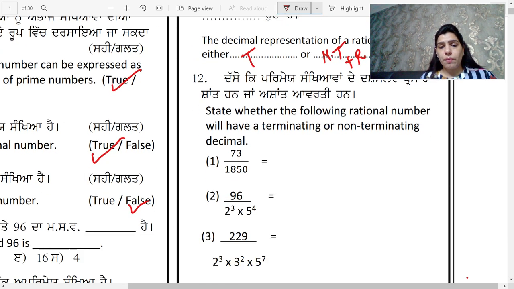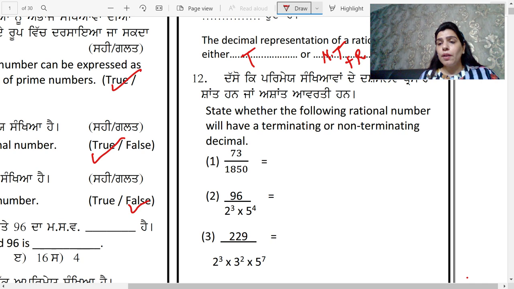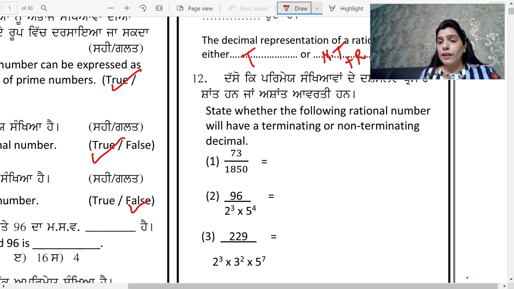Moving on to question number 12. State whether the following rational number will have a terminating or a non-terminating decimal. Again, here we will apply the same theorem that if p upon q is a rational number, then the denominator q is of the form 2 raised to the power n and 5 raised to the power m. Means it has the power bases as 2 and 5.